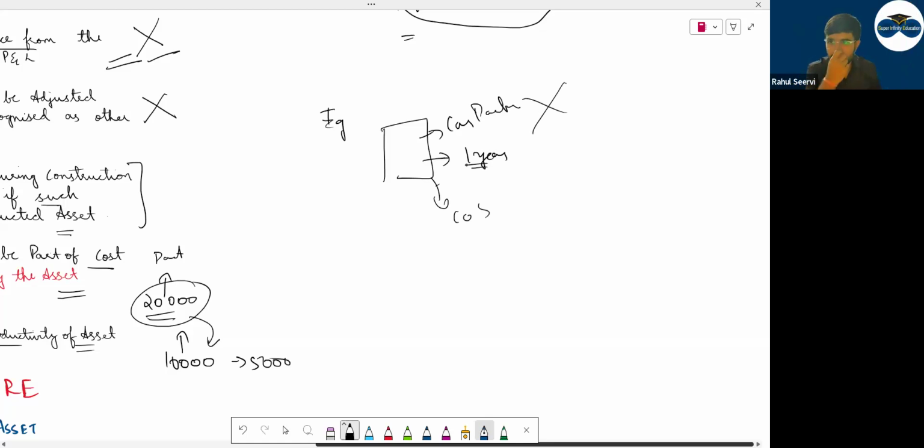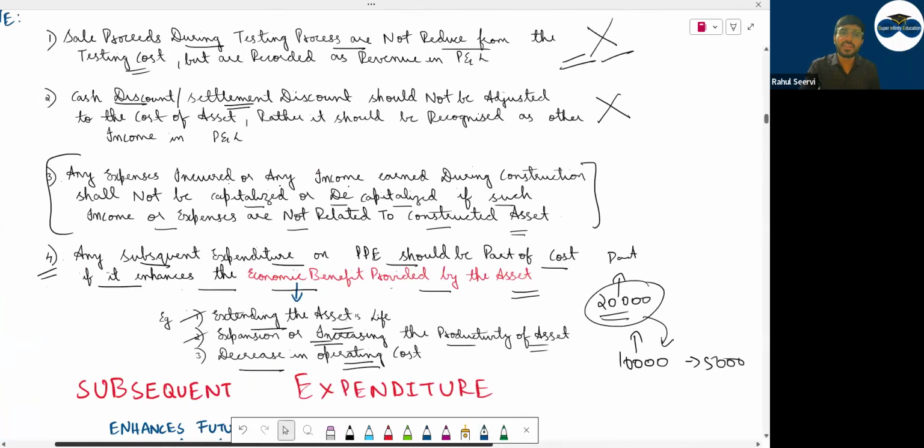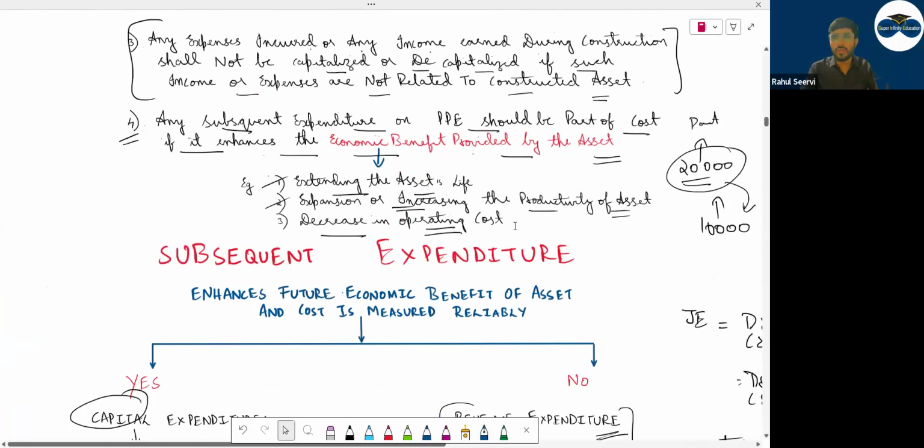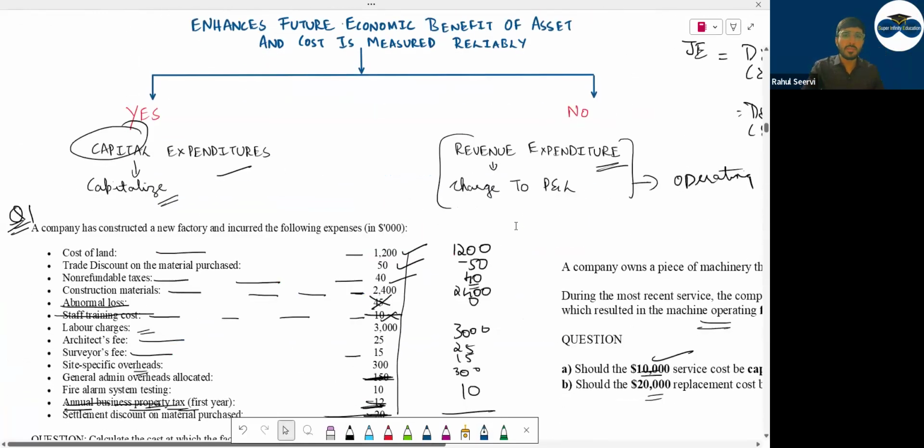Can I say, to do this, you have to put a board also: parking is available here. Let's take you incur $100 for that. Example. That $100 is an expense, P&L. कुछ भी लेना देना नहीं है इसको cost के साथ. Is this clear to everyone? It does not have any relationship with the construction of this asset. This could come in MCQ. I have not found any MCQ till now, but the examiner can give in coming attempts.